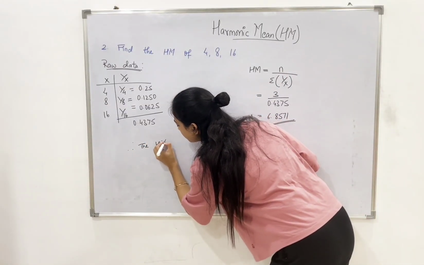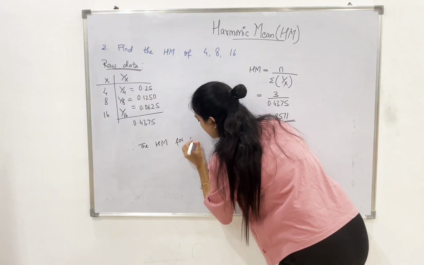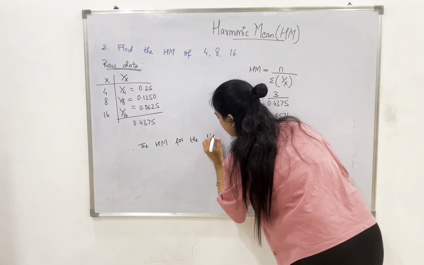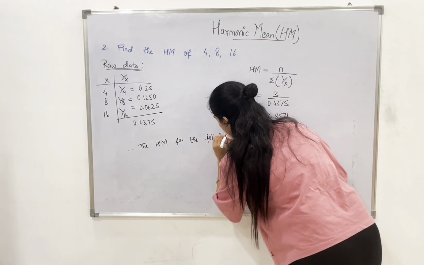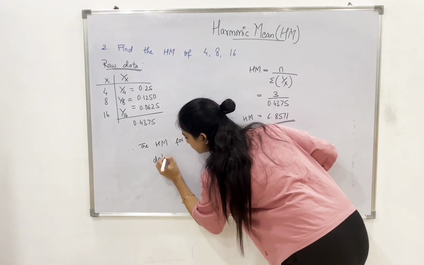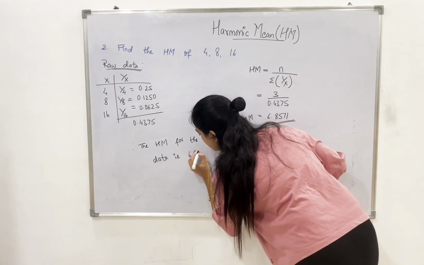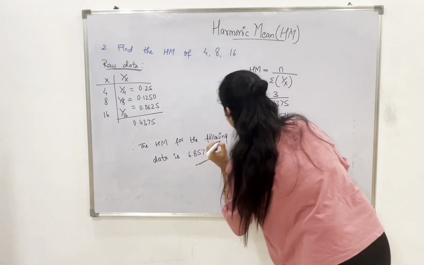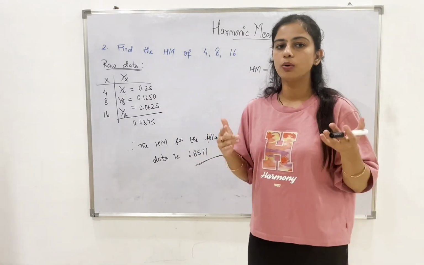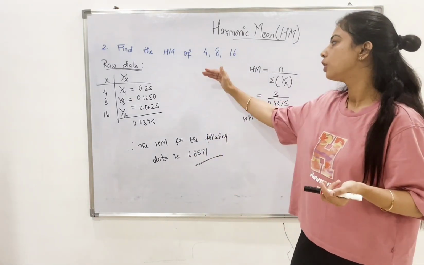The harmonic mean for the following data is 6.8571. So this is how we solve the question based on raw data.